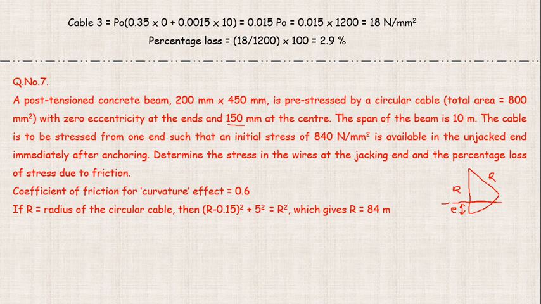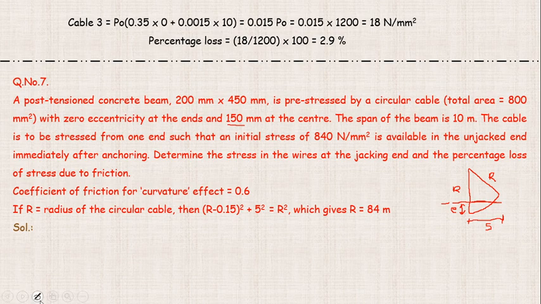This is R and this is R minus 0.15, and this distance is half of the beam span, 10 divided by 2, 5 meters. So making this calculation from R squared, we get R as 84 meters for the particular cable.